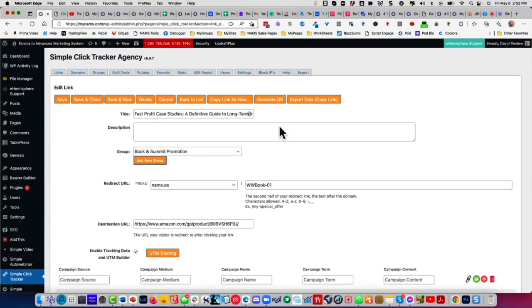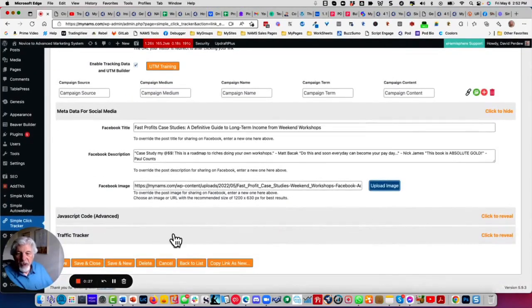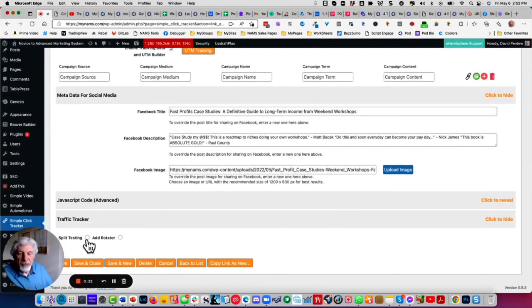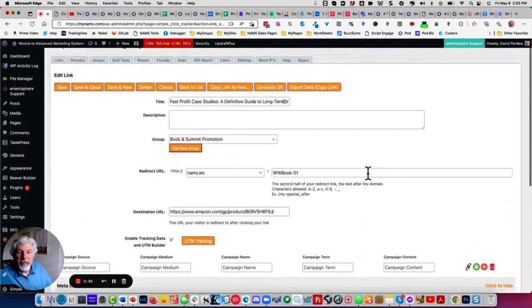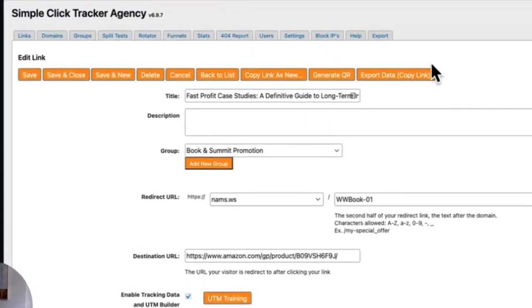Okay, so let me come back over here. I've got all of that set up down there. And in addition, you have traffic tracker. I don't know if this is on the single site or not, but you can do split testing. You can do ad rotator. You can do a lot of stuff from this and really get a lot of great information. I'm not even going to go through all this information up here, but there's a ton there. You can see which links are dead, which links need to be replaced.